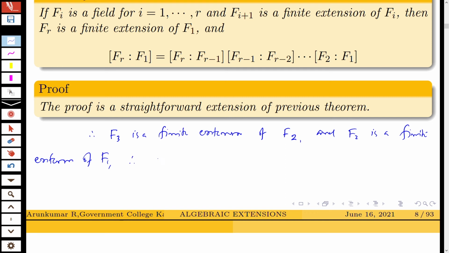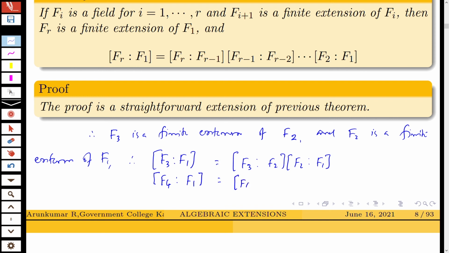and F_2 is a finite extension of F_1. Therefore, by the previous theorem, the degree of extension of F_3 over F_1 is the degree of F_3 over F_2 into the degree of F_2 over F_1. And the degree of extension of F_4 over F_1 is equal to the degree of F_4 over F_3 into the degree of F_3 over F_1.